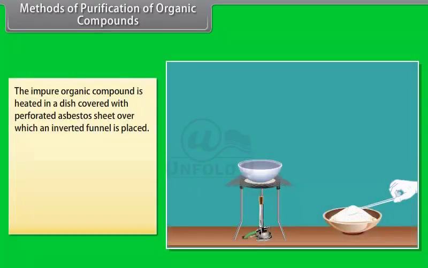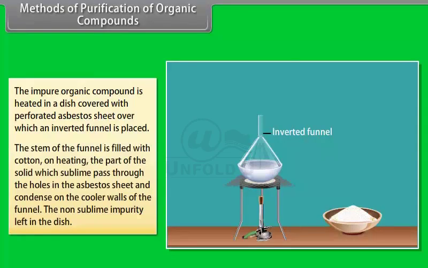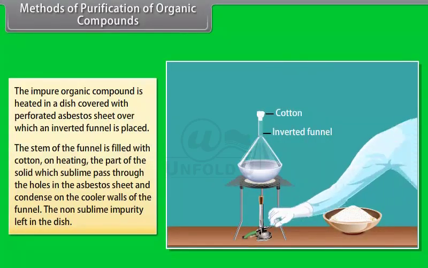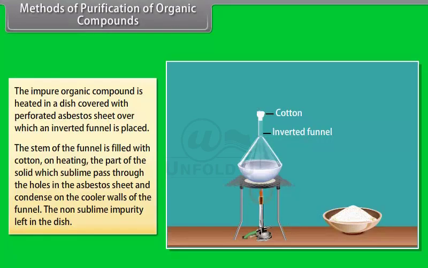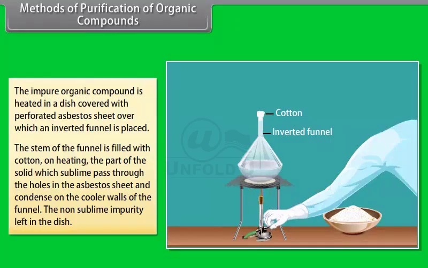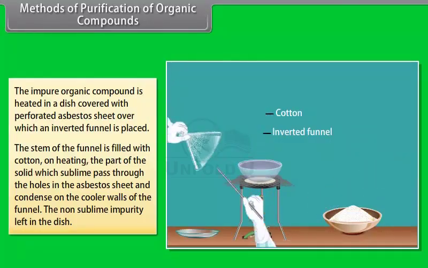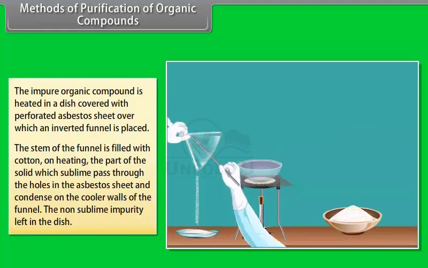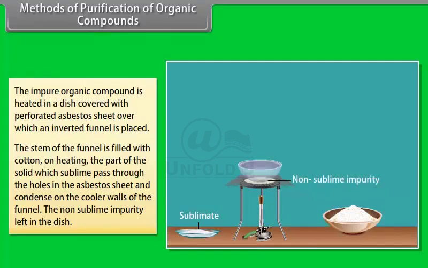The impure organic compound is heated in a dish covered with a perforated asbestos sheet over which an inverted funnel is placed. The stem of the funnel is filled with cotton, and on heating, the part of the solid which sublimes passes through the holes in the asbestos sheet and condenses on the cooler walls of the funnel. The non-sublimable impurity is left in the dish.